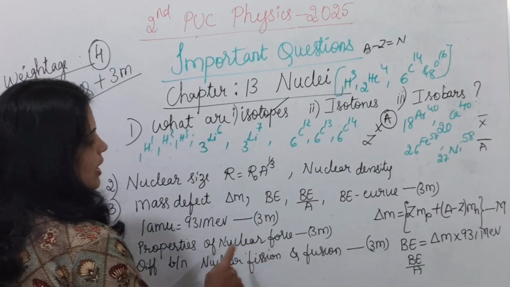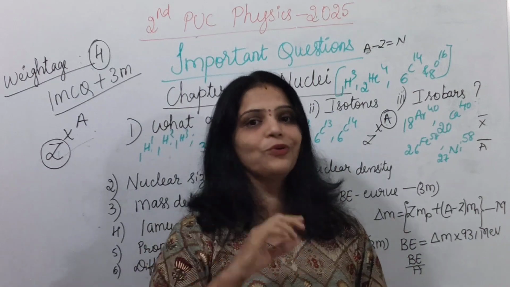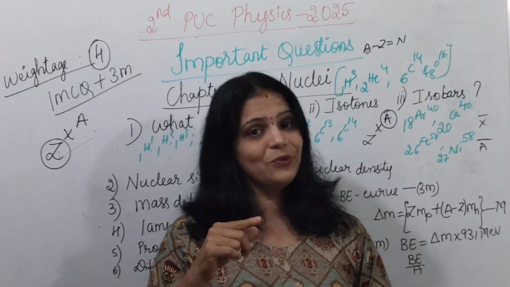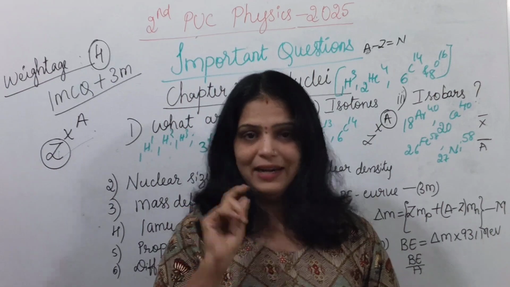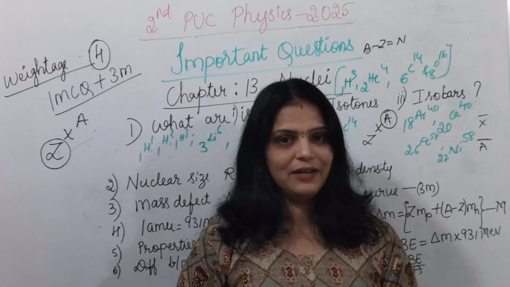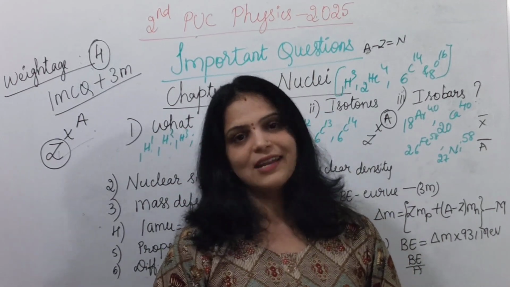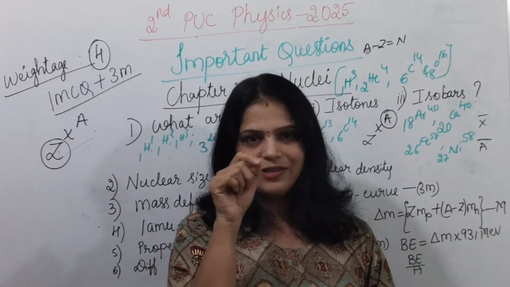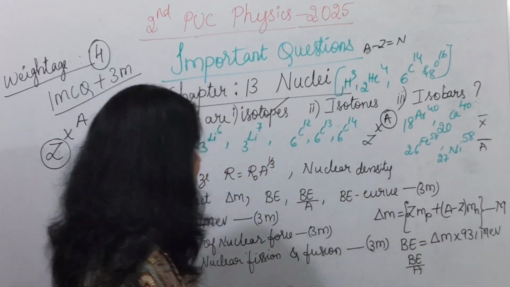So for properties of nuclear force, you write 3 properties. Nuclear force exists inside the nucleus, right? The nucleus consists of protons as well as neutrons. Proton is positive, whereas neutron is a neutral particle, there is no charge. Therefore, nuclear force is charge independent. It does not depend on charge like electrostatic force. Nuclear force is the strongest fundamental force. Nuclear force is attractive in nature. And it is a short range force because it exists between the nucleons, right? It is a short range force. You remember these 3 points.